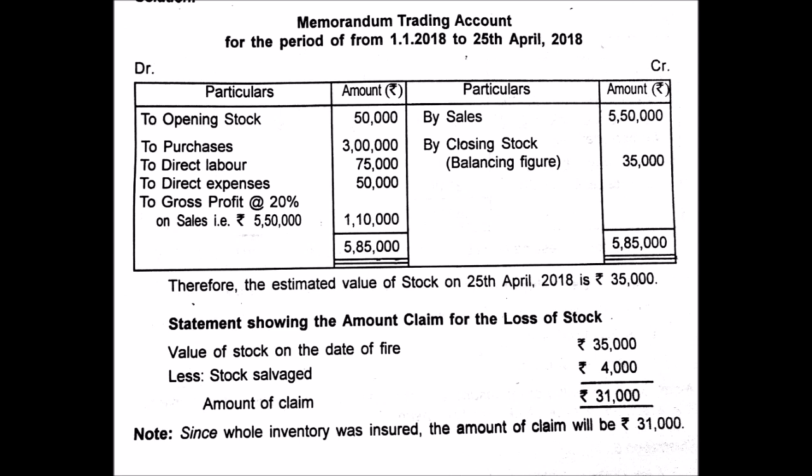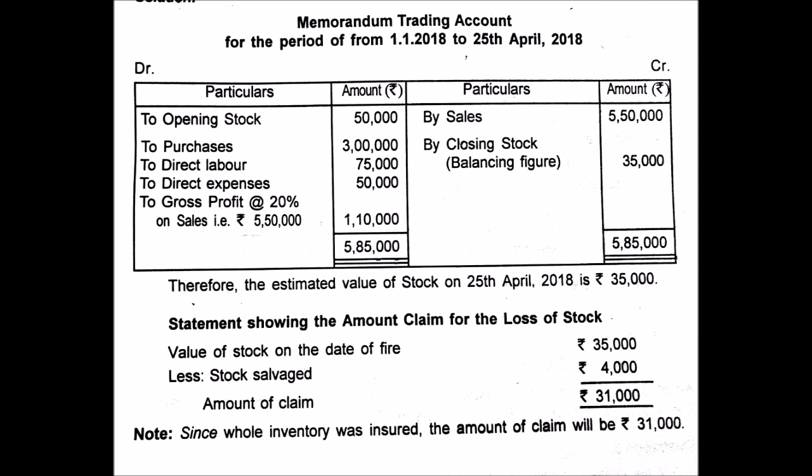Now on the debit side the total is 5,85,000. On the credit side you have 5,50,000. The missing variable is the closing stock, and hence closing stock is the balancing figure, 35,000. By preparing this memorandum trading account, you have found the amount of closing stock, 35,000. That is the estimated value of stock on the date of fire, 25th April 2018. The closing stock with Careless Limited was 35,000.